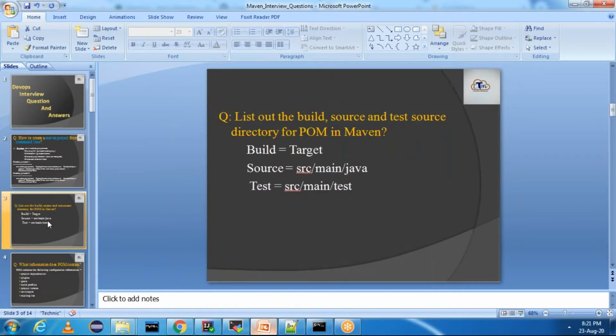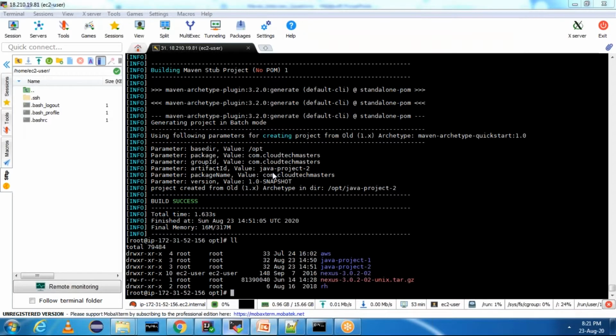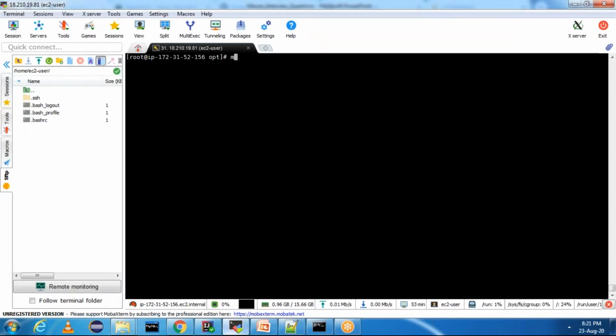Next, second question: how will you list out the build, source and test source directory for POM in your Maven project? Basically, this is also a common question. If you have a Maven project with you, where is the Java code written? Where are the test cases for the Java code written? And where is the build directory? These are the three things you need to keep in mind. Build directory is nothing but target. Whenever you do mvn package or some command, you'll get a target directory.